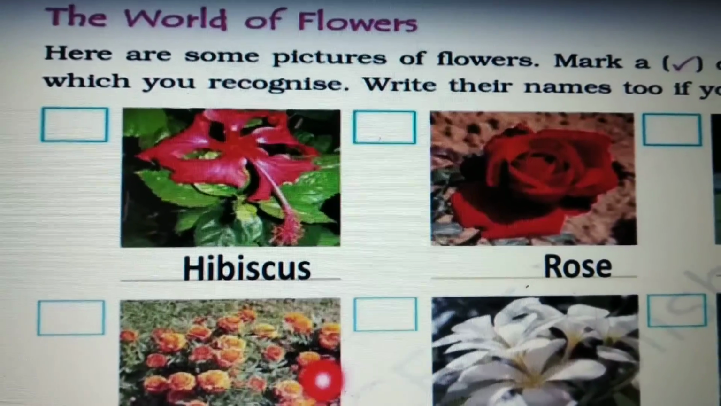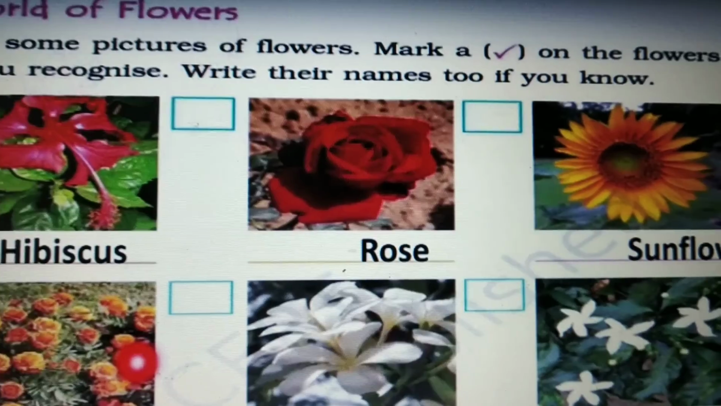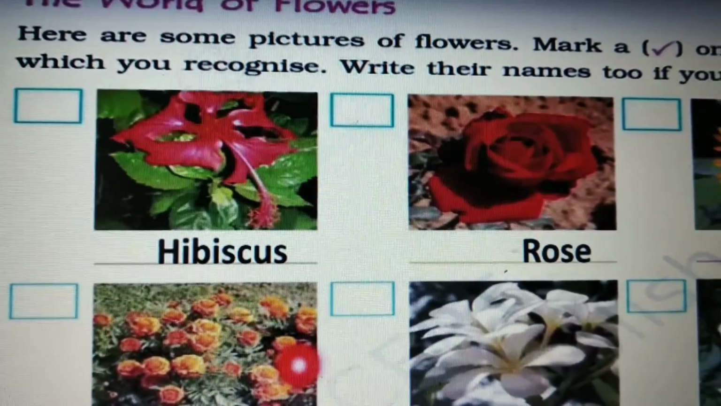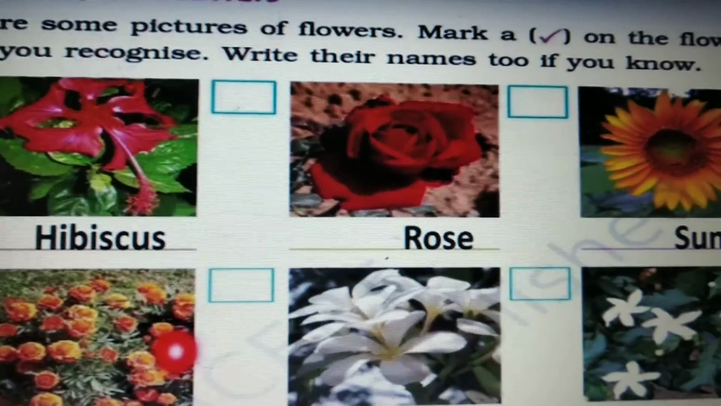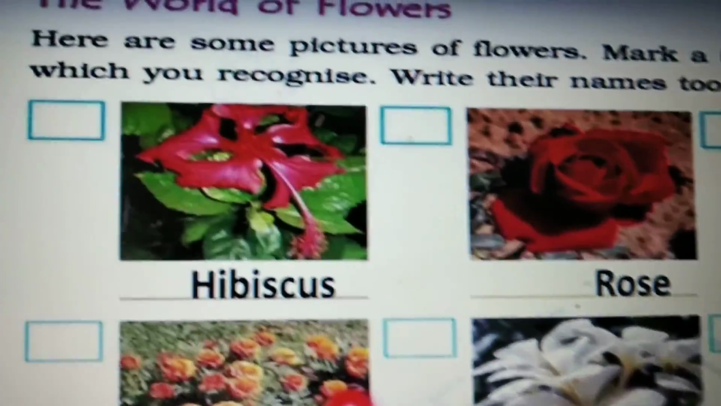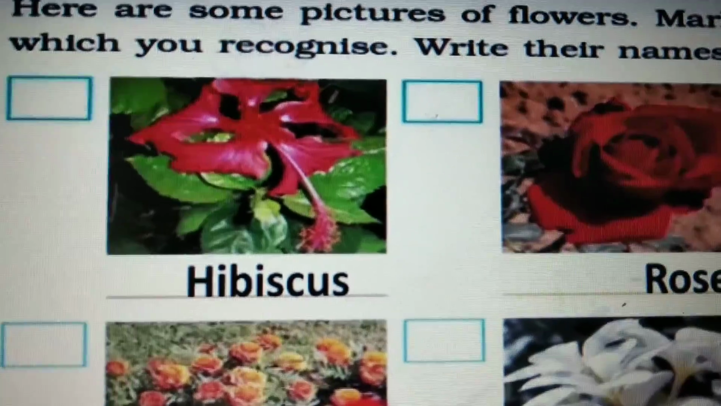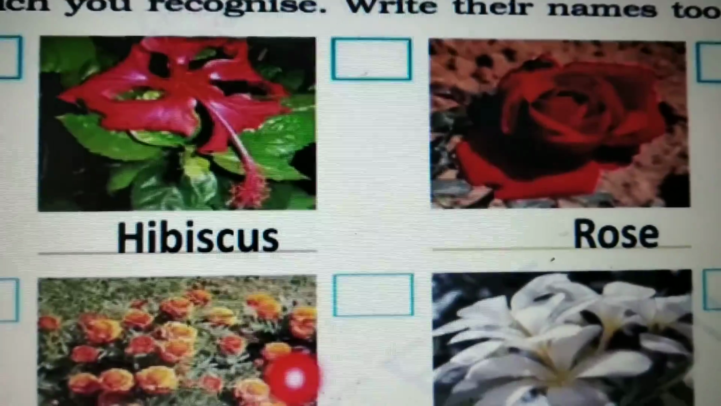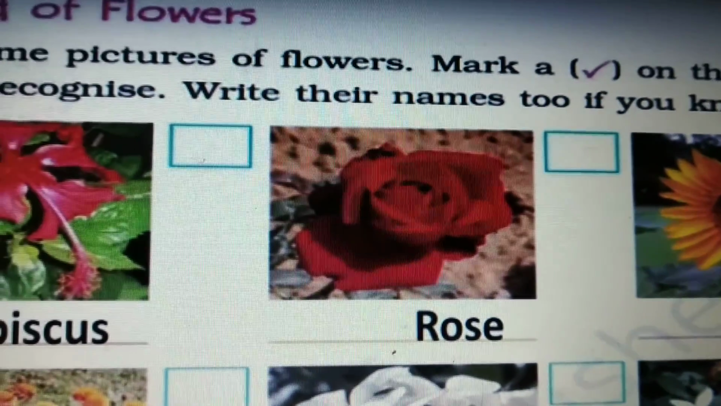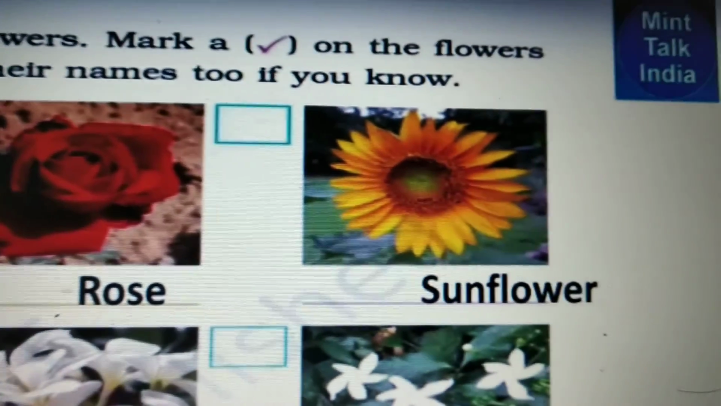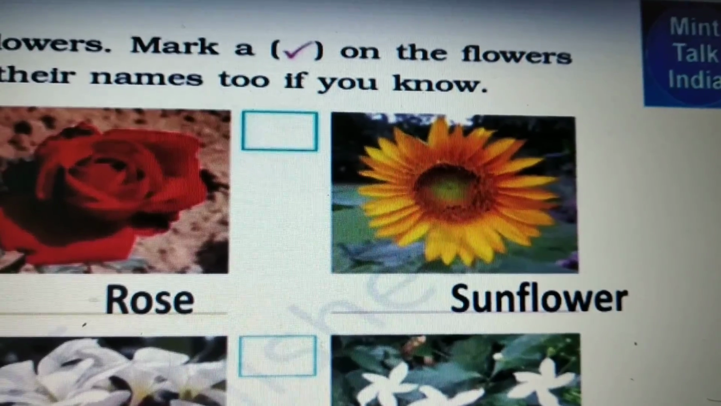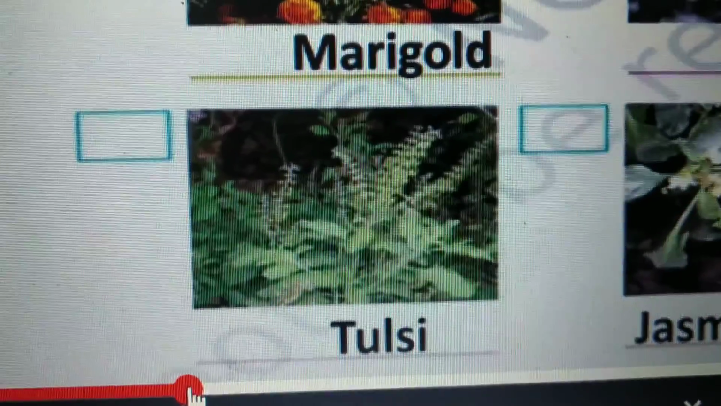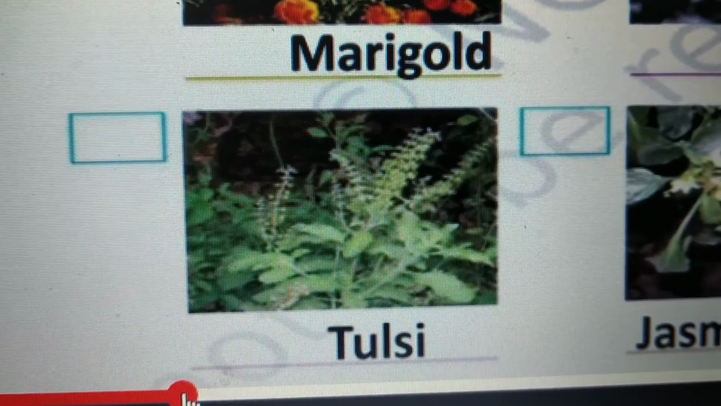The world of flowers. Here are some pictures of flowers. Mark a tick on the flowers which you recognize. Write their names too if you know. So I have written some names. This is hibiscus. इसको हम बेटा China rose भी बोलते हैं. You must have seen it, this is a very common flower. This is a very common rose, and this is also a very popular flower, sunflower. This is marigold, and below marigold is tulsi.